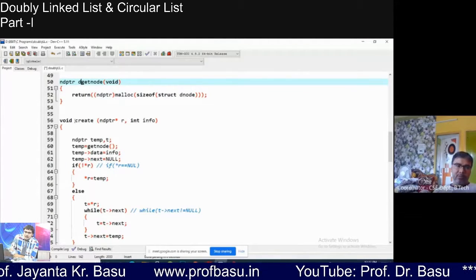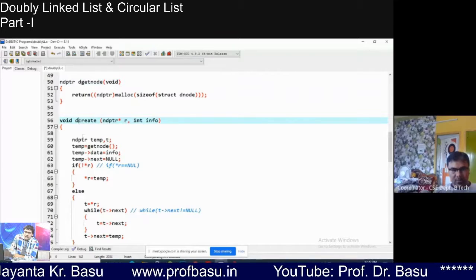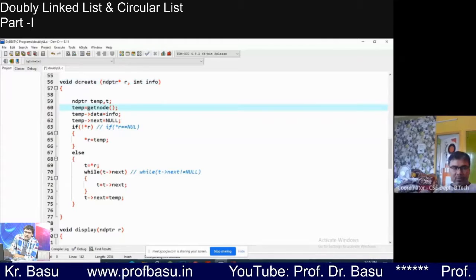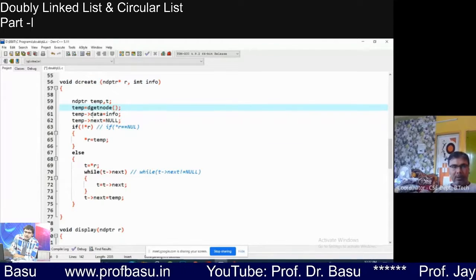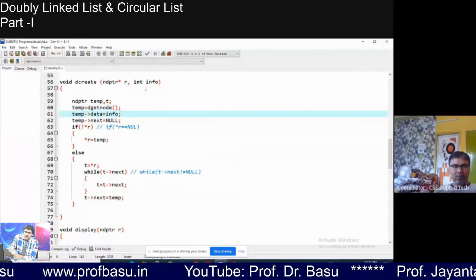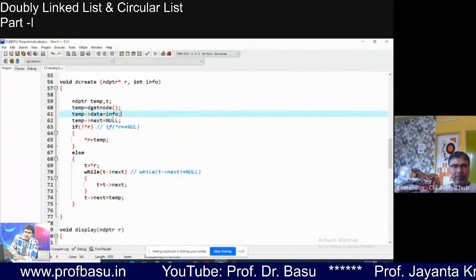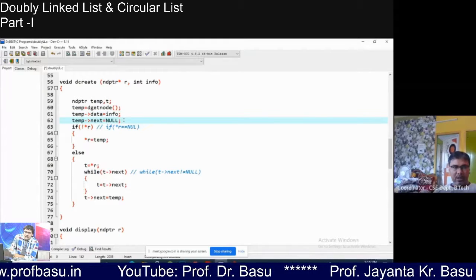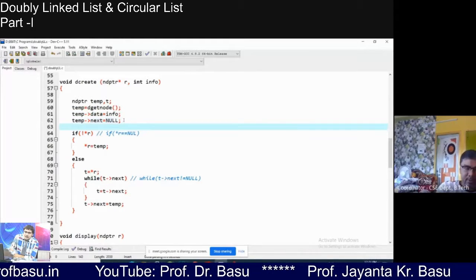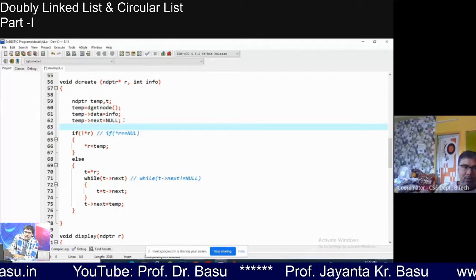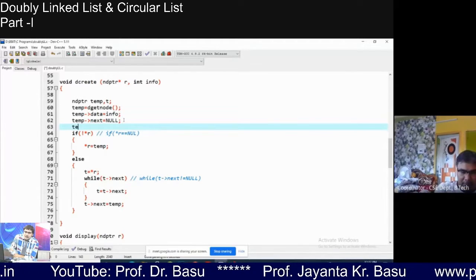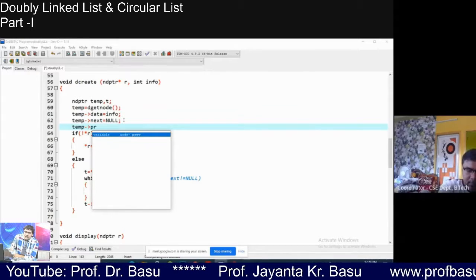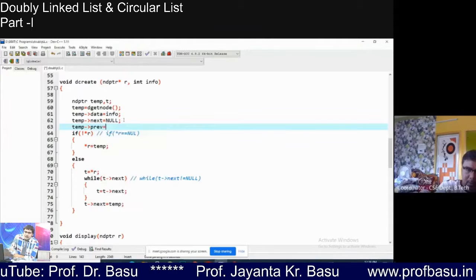Same argument, same type of the function, but we have to modify the code a bit. Temp is dget node. Temp arrow data is info. I've taken the data. Temp arrow next only for the first node, right? Temp arrow next is now. I can also fix temp arrow prev is now.